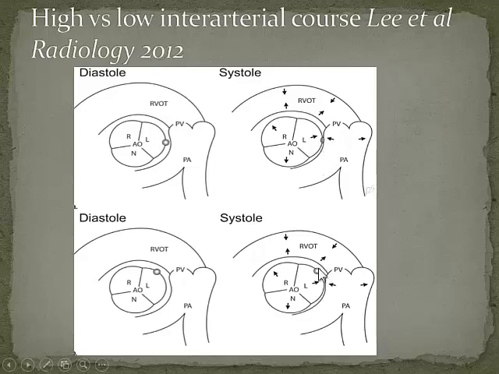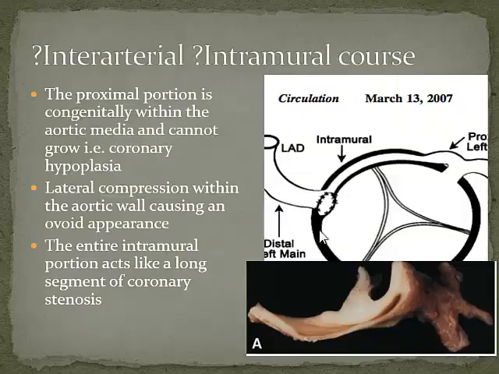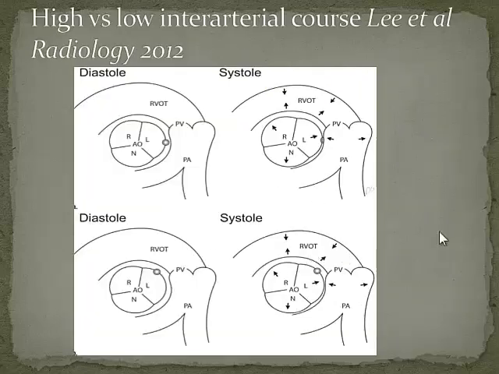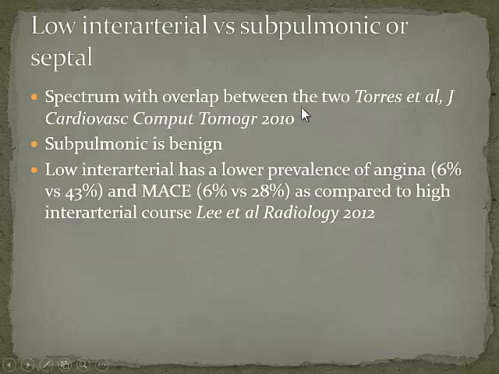But having said that, please bear this in mind that this article was only about anomalous right coronary arteries. They didn't look at anomalous left coronary arteries, okay? And they were talking about the ostium, the position of the ostium of the right coronary artery. So this is in relation to the right coronary artery ostium, okay? And the conclusion was